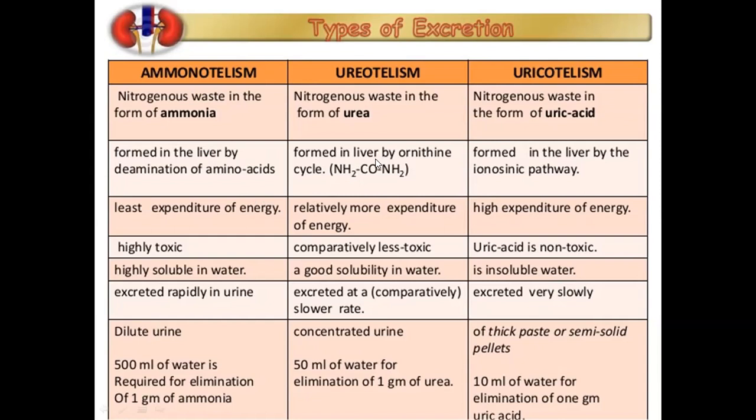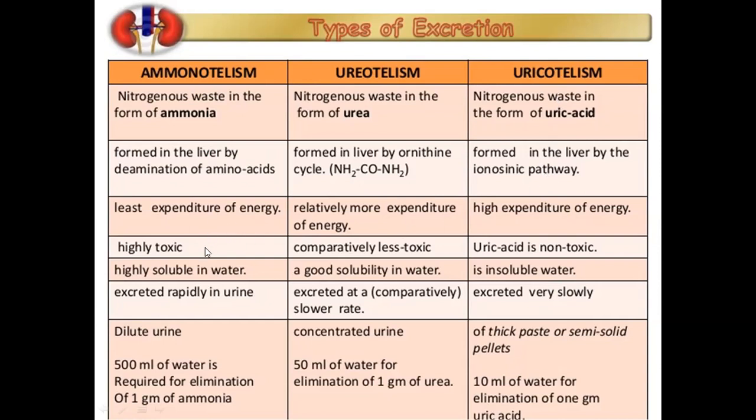In the liver, ammonia is joined together with carbon dioxide to form urea. Uric acid is also produced in the liver, by the inosinic pathway. The least amount of energy is required to generate ammonia, a moderate amount of energy is required to produce urea, and a high amount of energy is required to produce uric acid.